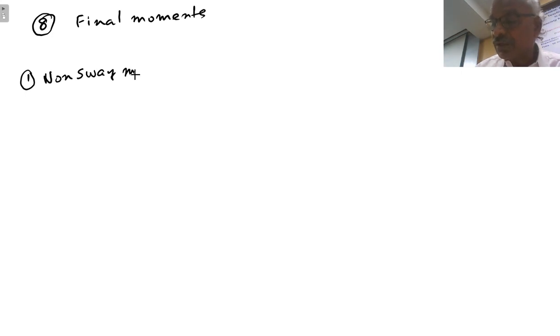We first carried out one analysis assuming that the frame will not be subjected to any side sway. That is from step number 3.